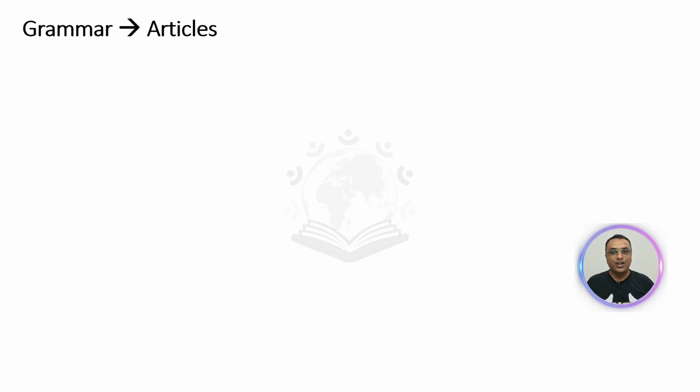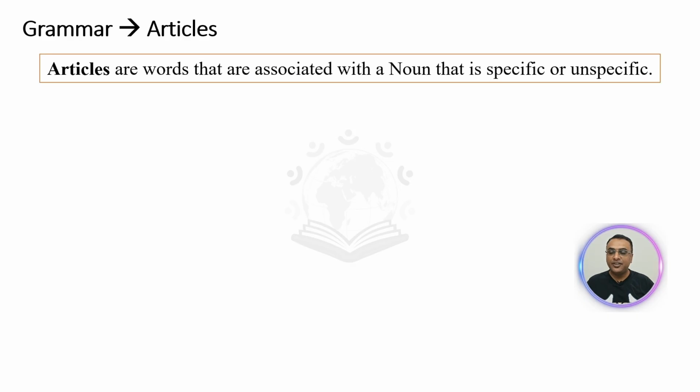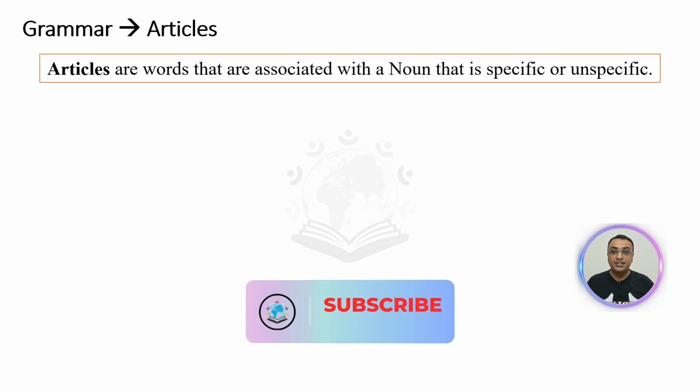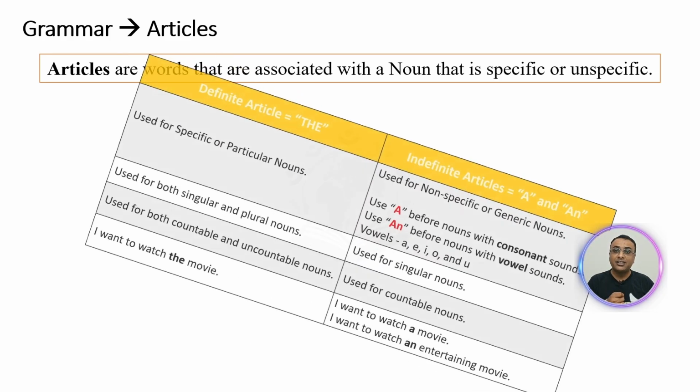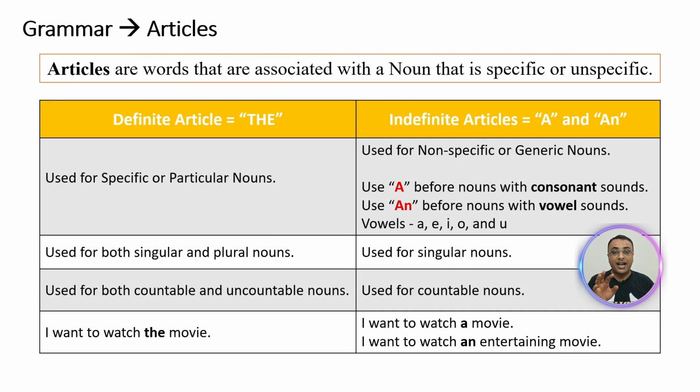Let's understand the concept called articles. The definition is: articles are words that are associated with a noun that is specific or unspecific. There are three different types of articles, but they are categorized into two types. The definite article is the, and the indefinite articles are a and an. So there are three articles: the, a, and an.